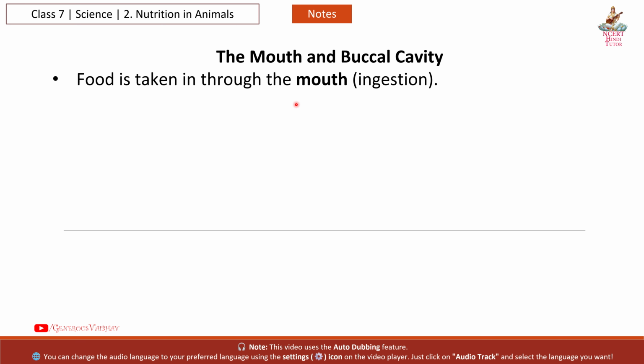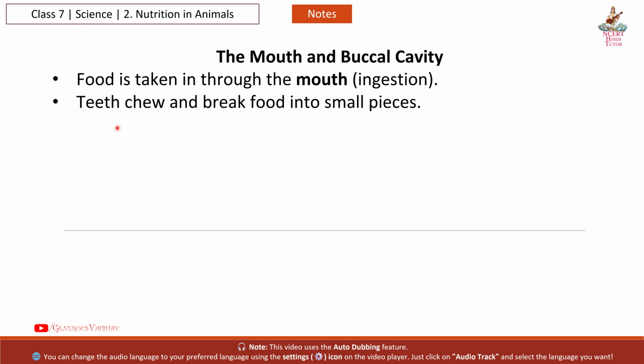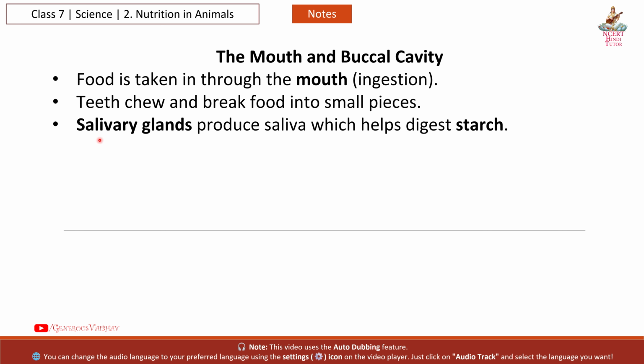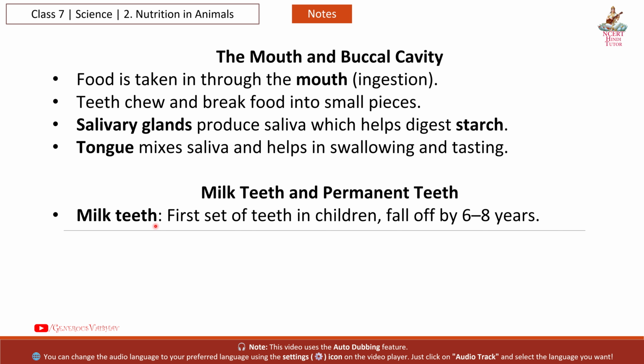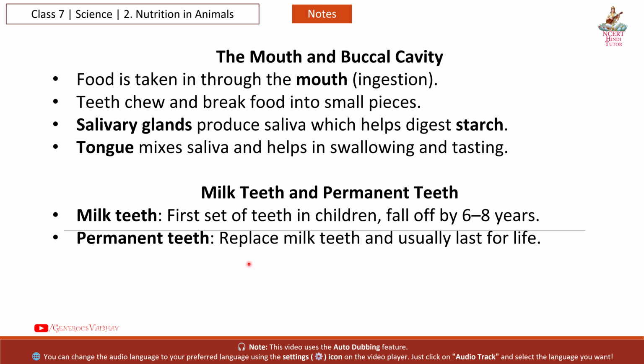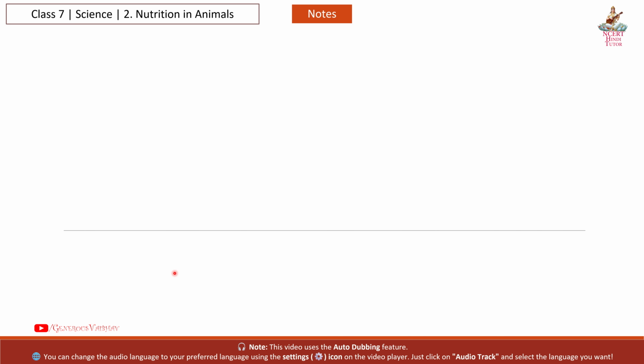Food is taken in through the mouth, which is ingestion. Teeth chew and break food into small pieces. Salivary glands produce saliva, which helps digest starch. The tongue mixes saliva and helps in swallowing and tasting. Next, milk teeth and permanent teeth. Milk teeth are the first set of teeth in children and fall off by 6 to 8 years. Permanent teeth replace milk teeth and usually last for life.